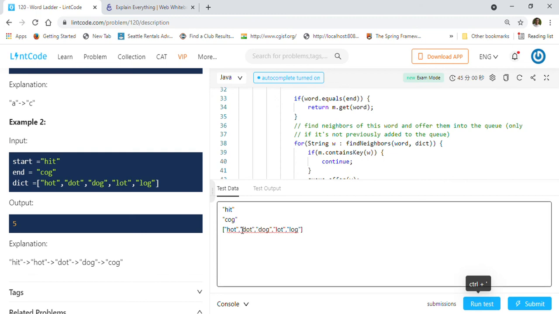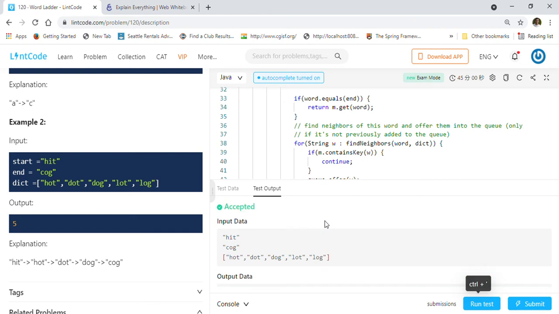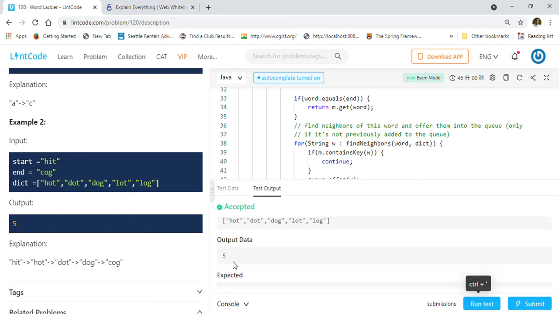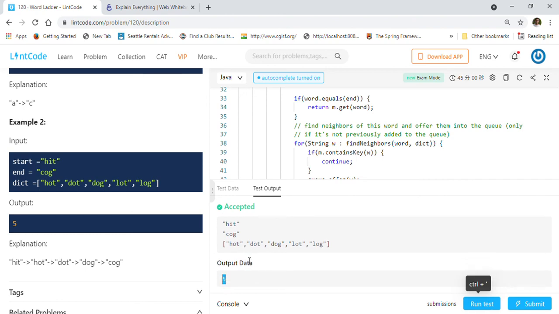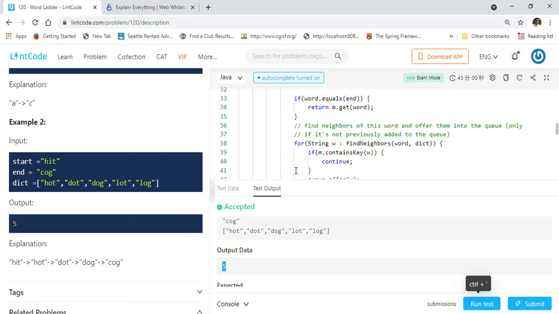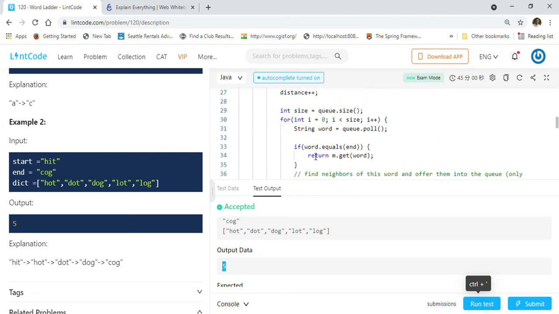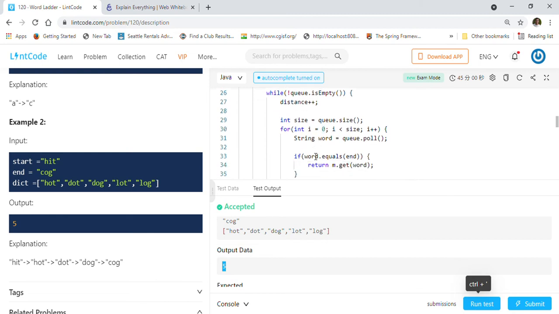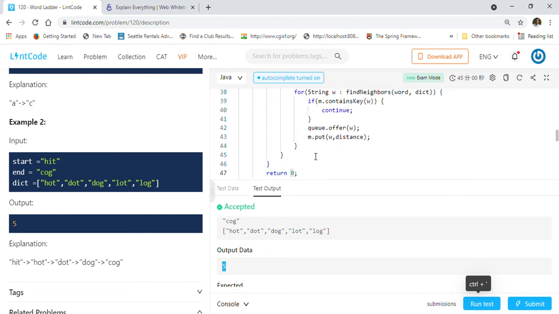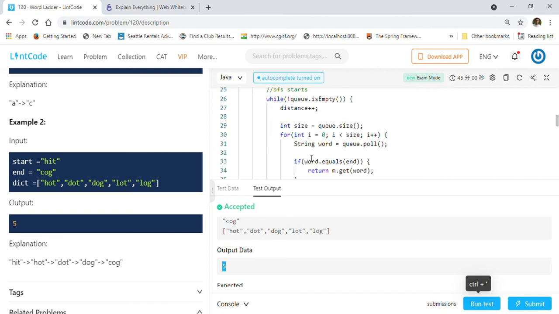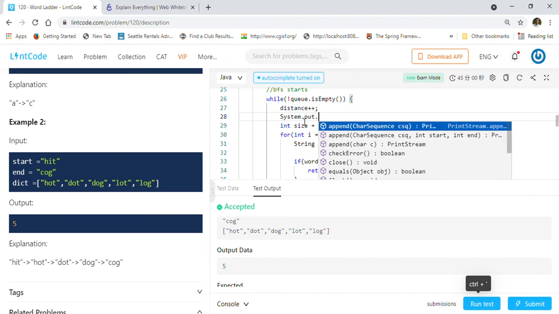So let us take the same example that is given to us and make sure our solution is working fine. As you can see, we got a 5 right here. So this is how the word ladder problem works. If you want to see how the map is getting formed, I can print the map for you here, so I can show you how the map looks every time it goes here. I'll just write one system out so you will see how the map gets formed.